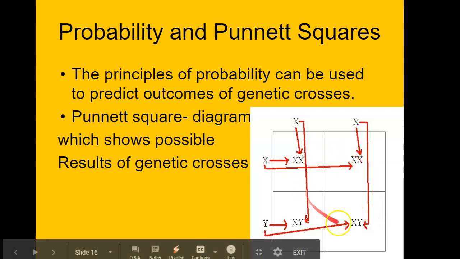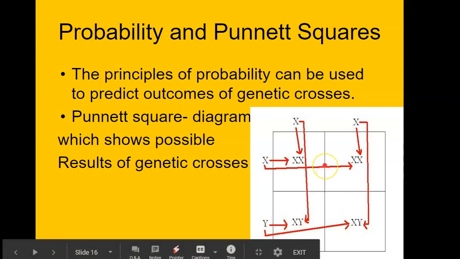So there are four boxes, each box represents 25%, right? Because four is quarters, that's 25%. So two 25% are going to be XX or female, and two 25% are going to be XY, so it's going to be 50-50. So even though there's only one Y chromosome, it only takes a Y to be a male. You don't need to have two Ys to be a male. You just need one Y.